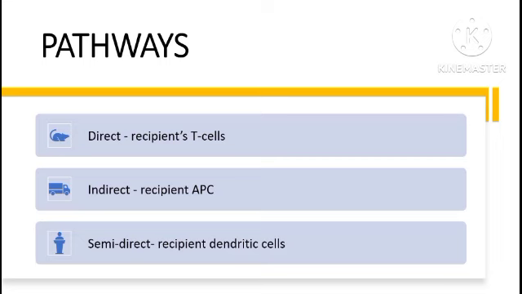In the semi-direct pathway, recipient dendritic cells or other antigen presenting cells acquire intact HLAs from donor cells and present them to recipient T cells. The direct and indirect pathways are well understood in organ transplantation, whereas the semi-direct pathway is not of clinical importance.